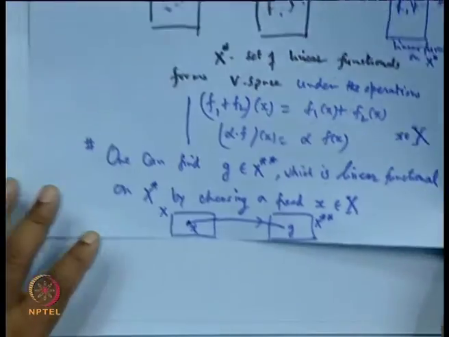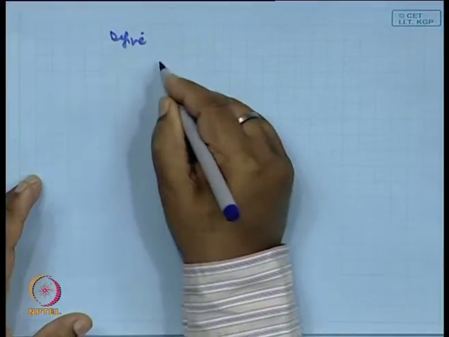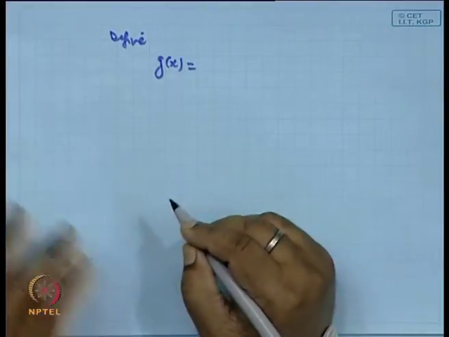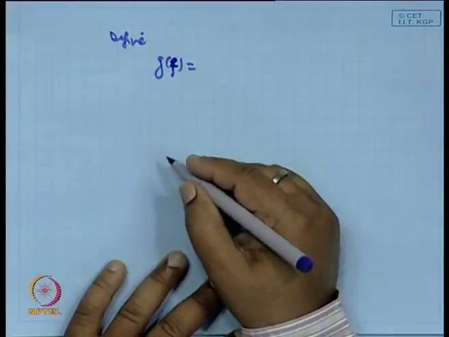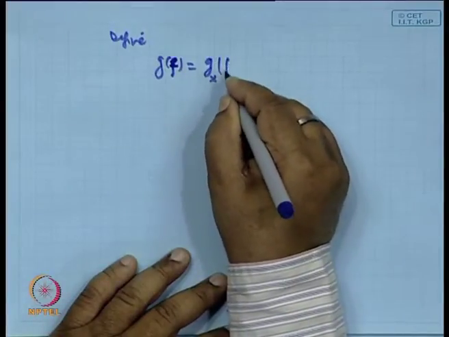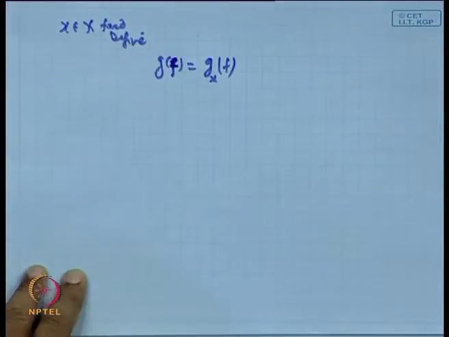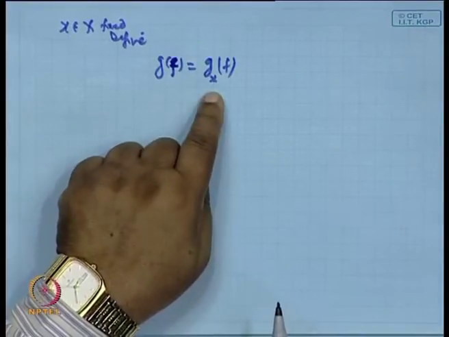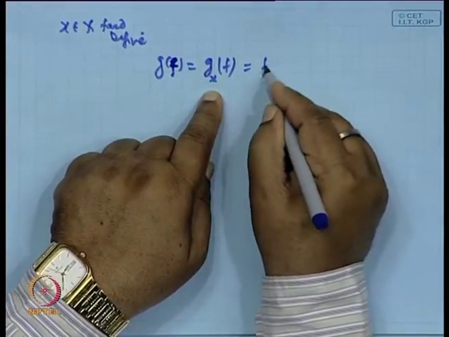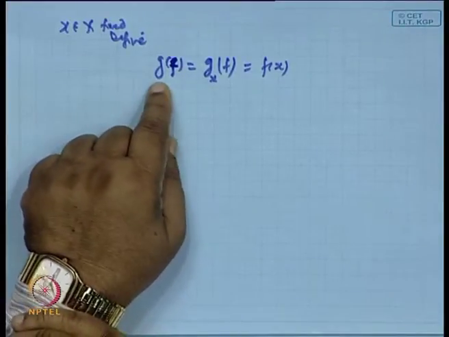How? Let's see how it follows. Let's define g of f as g_x of f, because x is fixed, which is equal to f of x. x is given, x is fixed, and we are interested in finding the g.